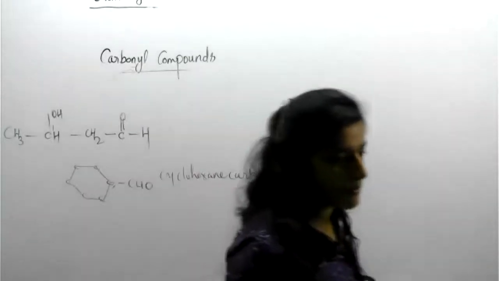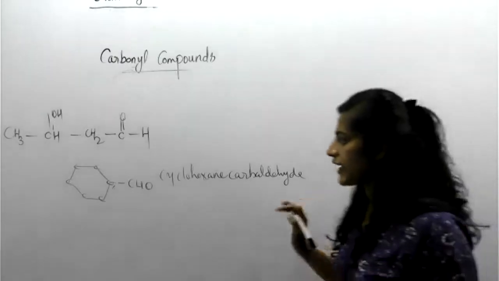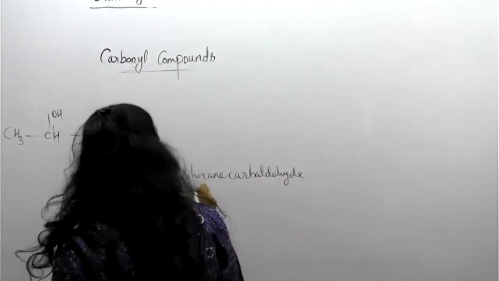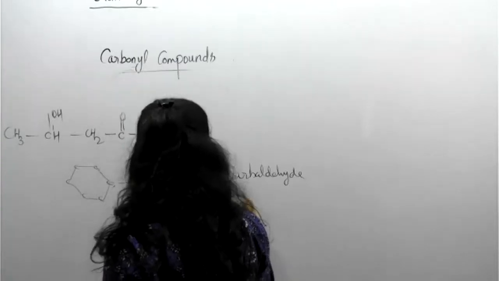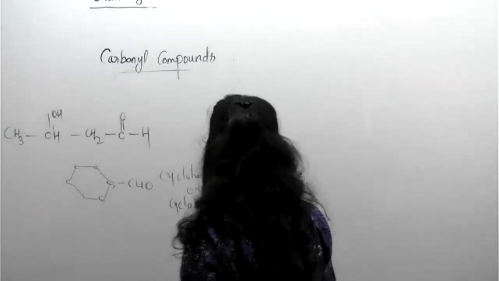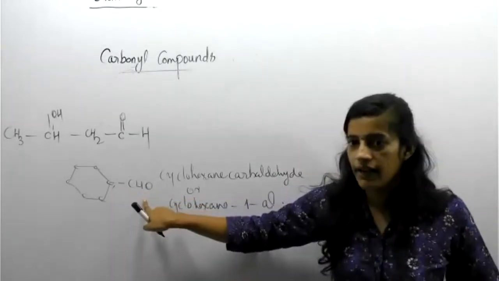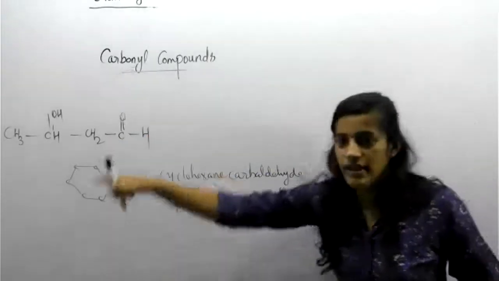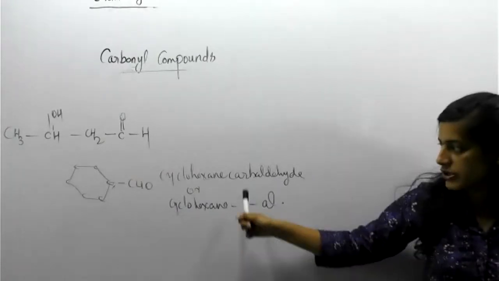Clear? No problem. This is called cyclohexane carbaldehyde or cyclohexane-1-al. That is also possible, because the first carbon contains the aldehyde. So cyclohexane is there, then the first carbon contains the aldehyde group, al. This is also possible, that is also possible.